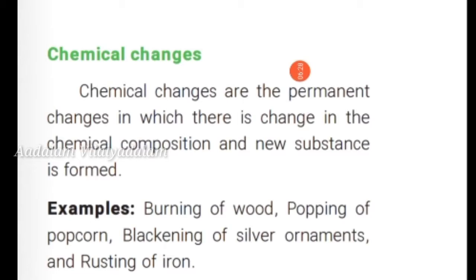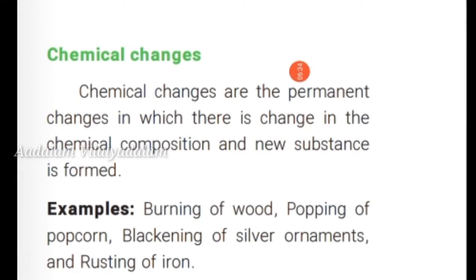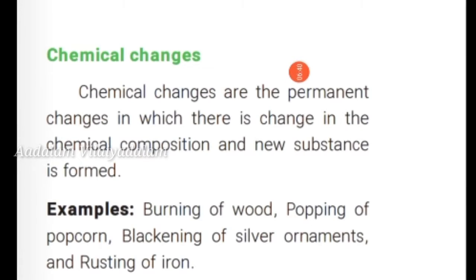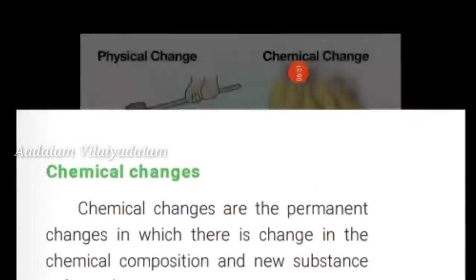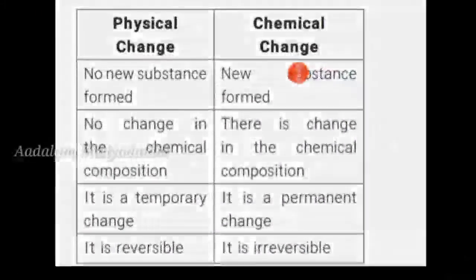Examples: burning of food, popping of popcorn, blackening of silver ornaments, rusting of iron. These are all examples of chemical changes.